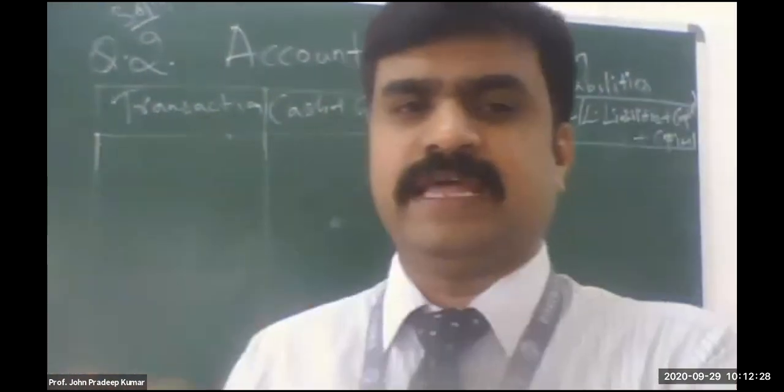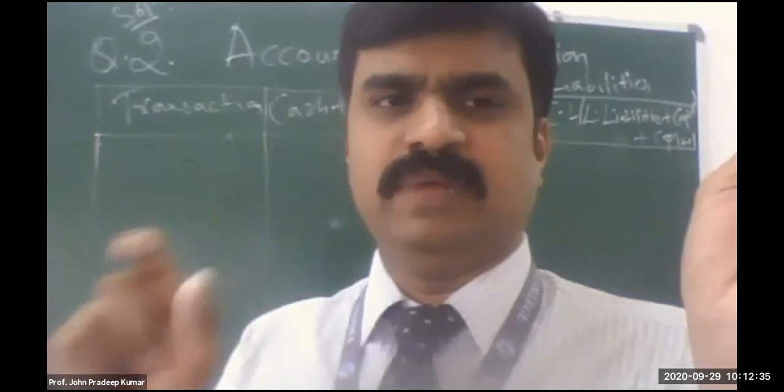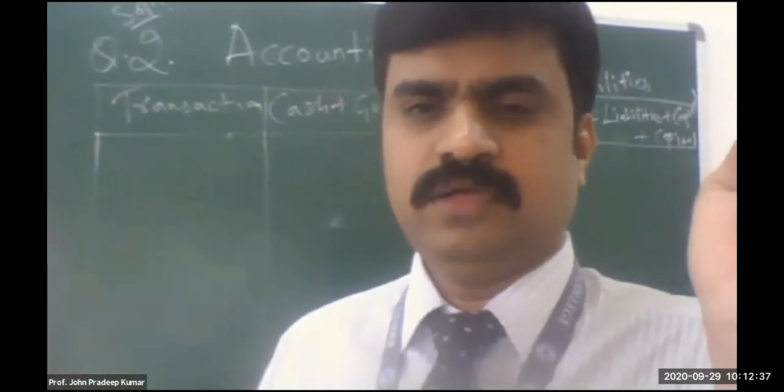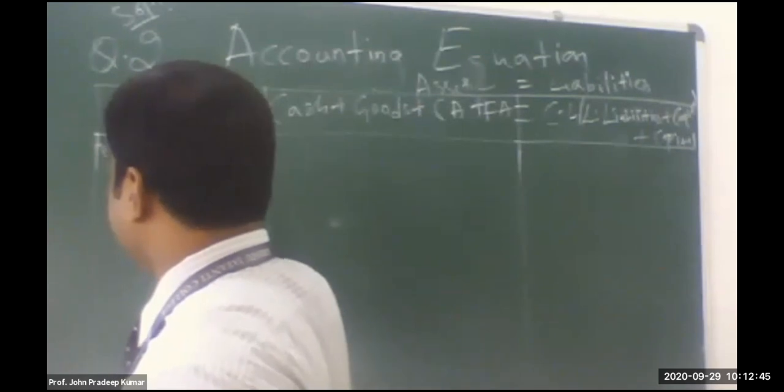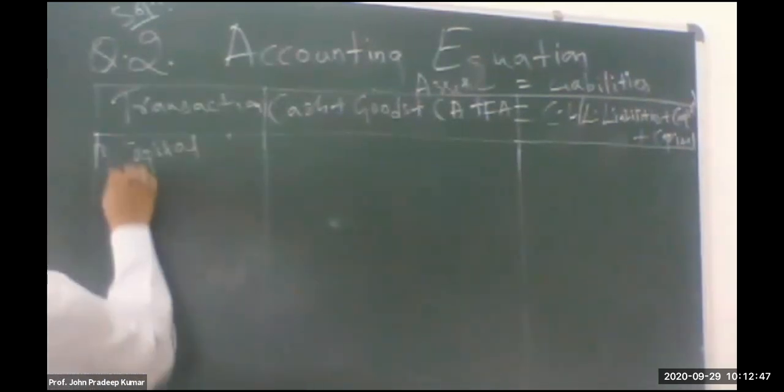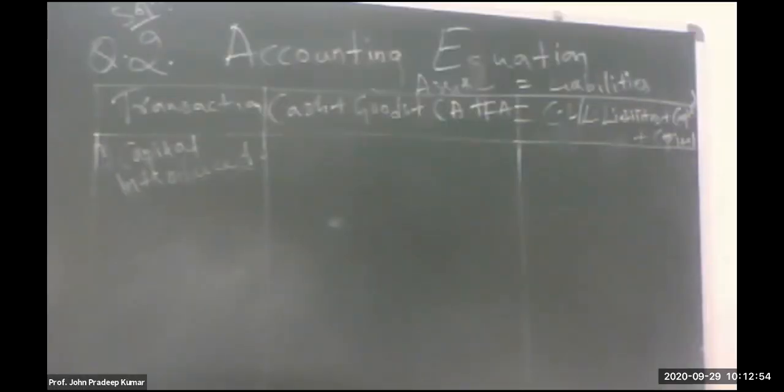So what is the transaction I can write? Z introduced cash. Try to write as short as possible. The sentence should be very, very short, maybe just 2 words. How can I write in 2 words? Capital introduced. Write it down, students: capital introduced.